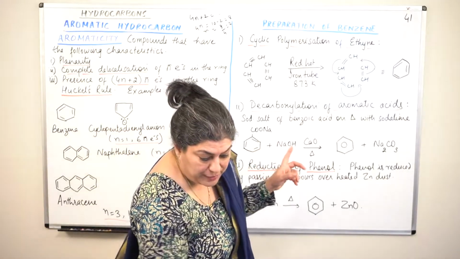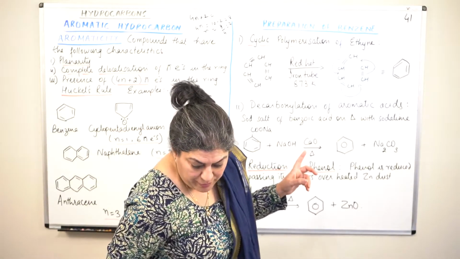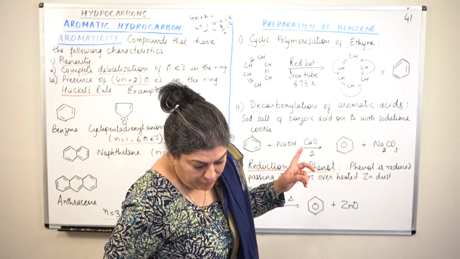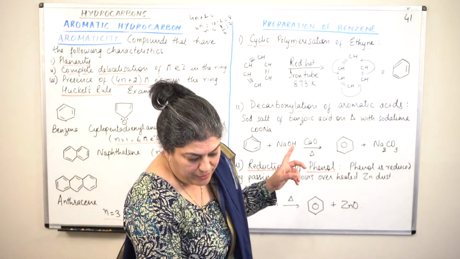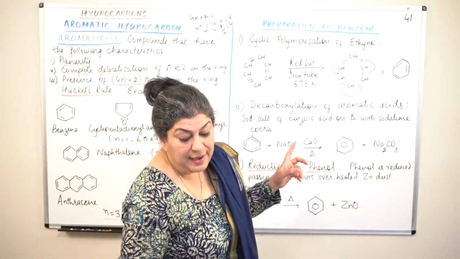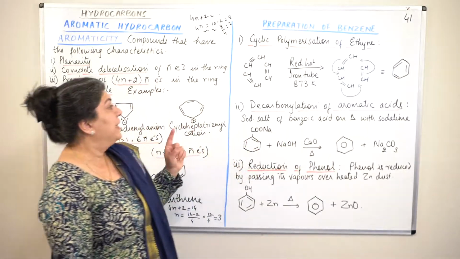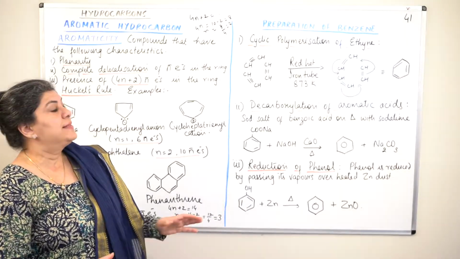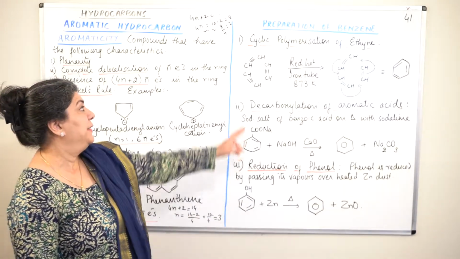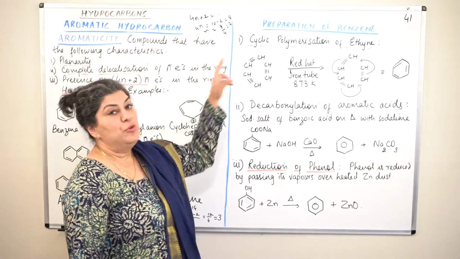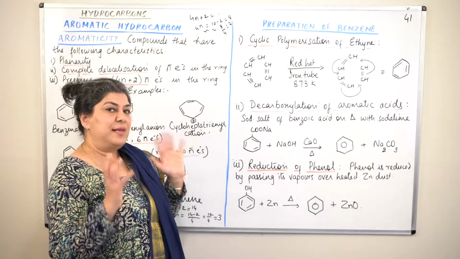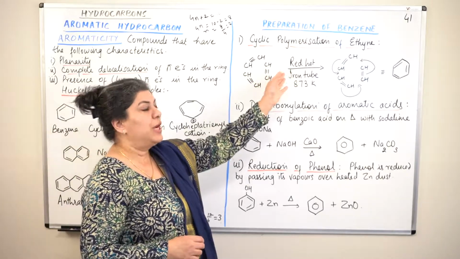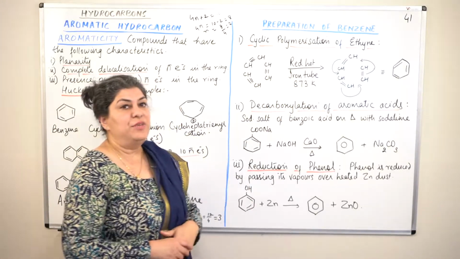In which topic? The cyclic polymerization, where we were talking of the chemical properties of alkynes. In chemical properties of alkynes, we have done this reaction, the cyclic polymerization of ethyne. These are three molecules of ethyne. When you pass ethyne through a red hot iron tube at 873 Kelvin